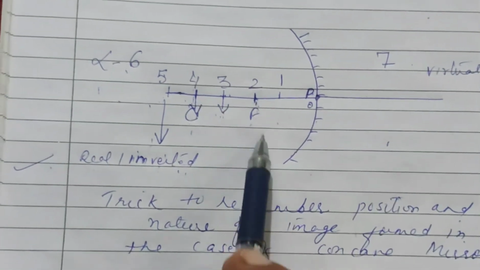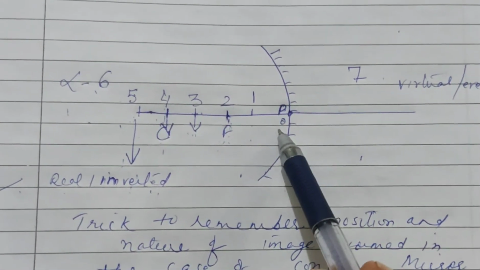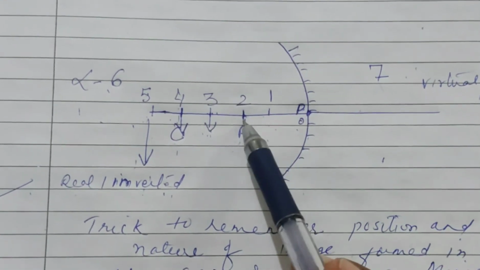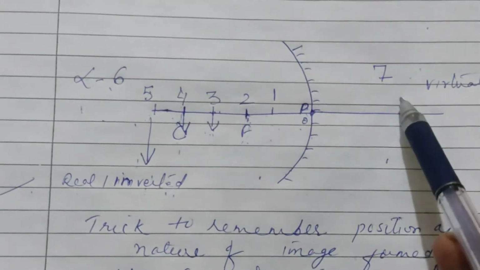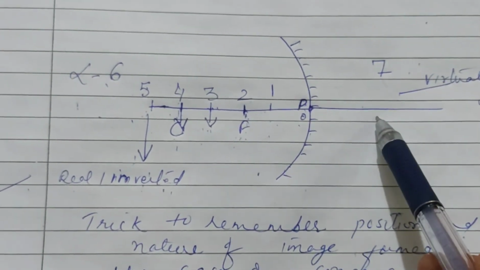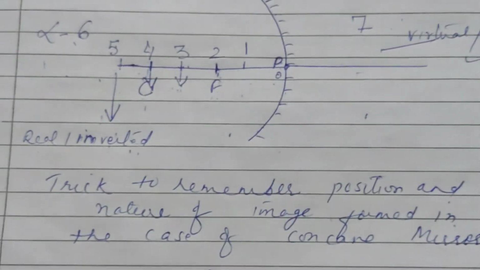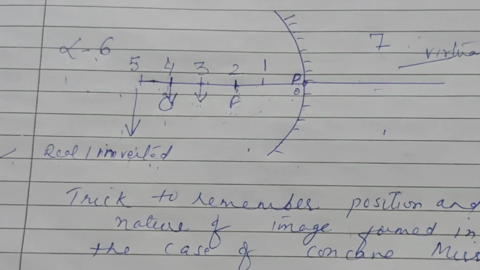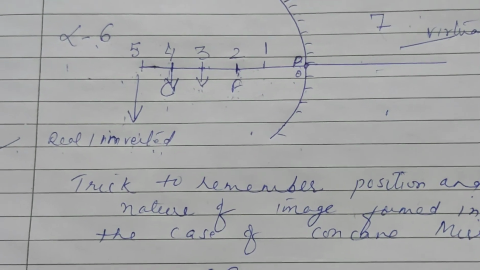Now we come to the point between F and P, that is 1. So 1 में हम 7 ऐड करेंगे तो 8 होगा. So that means अगर ऑब्जेक्ट P और F के बीच में है तो उसकी इमेज वर्चुअल, इरेक्ट और मैग्नीफाइड बनेगी और मिरर के बैक साइड पे बनेगी. Now see how easy it is to remember the nature, size and position of the image. This trick is really going to help you in your exam.